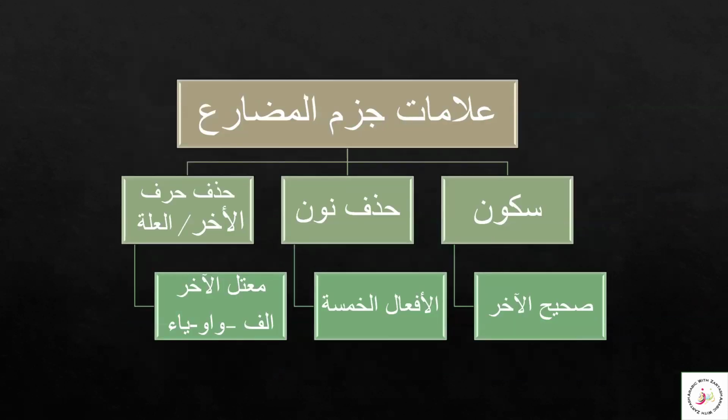Alamat jazm fi'l mudari. The signs of the jazm fi'l mudari are sukoon or jazm, hasf noon, or the hasf harf illa. Sukoon can only be seen when we have the sahi akhir, where the last letter is sahi, not the harf illa like alif or ya.